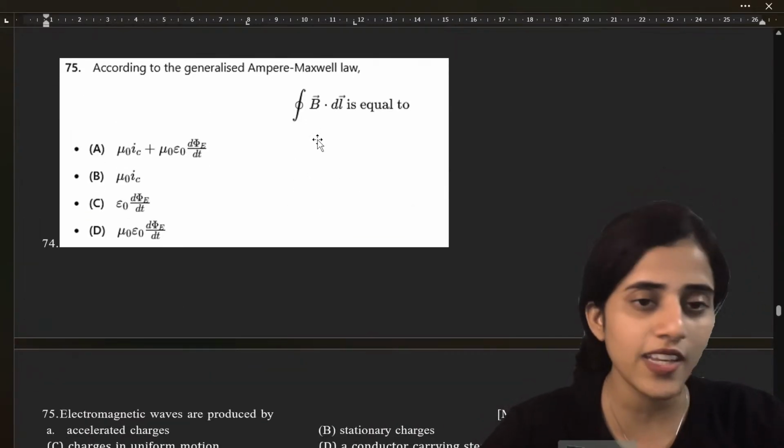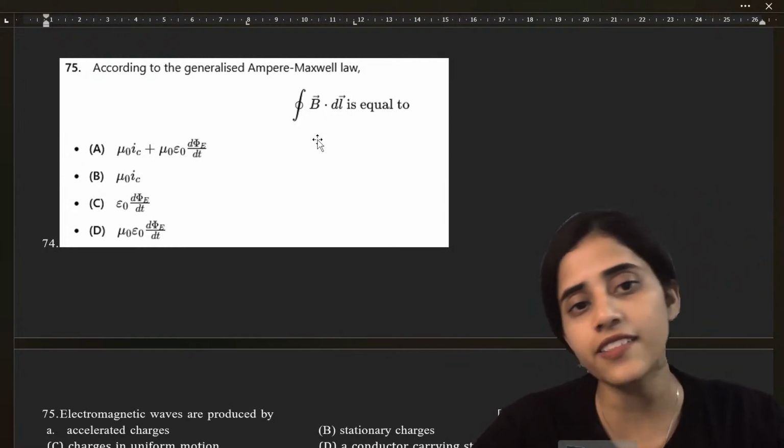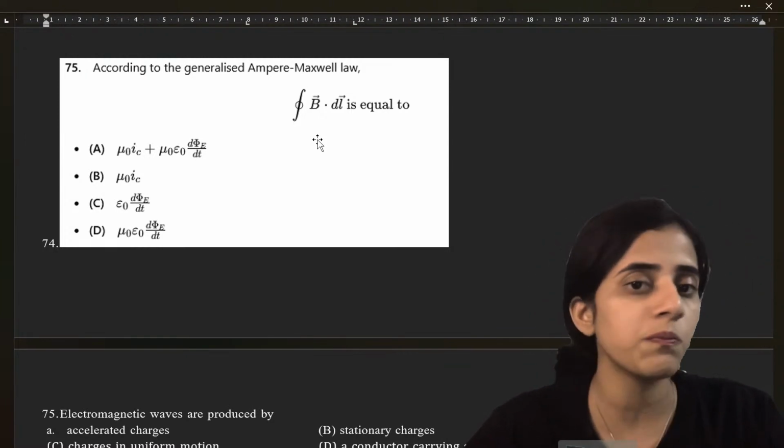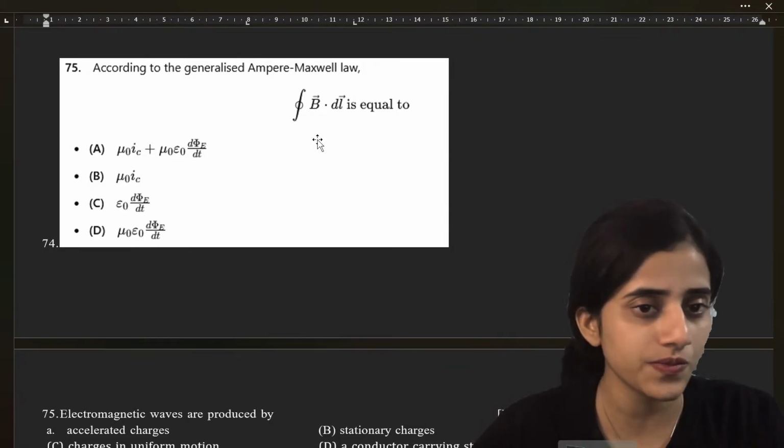Option C, option D, so many options I have. Next. According to generalized Ampere's Maxwell law, B dot dl is equal to?